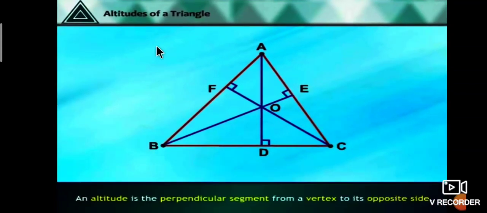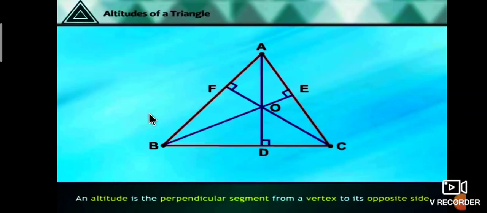The height of the triangle is also called the altitude of a triangle. What is the altitude of a triangle? In triangle ABC, BE is perpendicular to AC, AD is perpendicular to BC, CF is perpendicular to AB. The altitude is the perpendicular segment from a vertex to its opposite side. Therefore, we observe here AD is the altitude of triangle ABC. Similarly, BE is the altitude of triangle ABC. Similarly, CF is the altitude of triangle ABC.